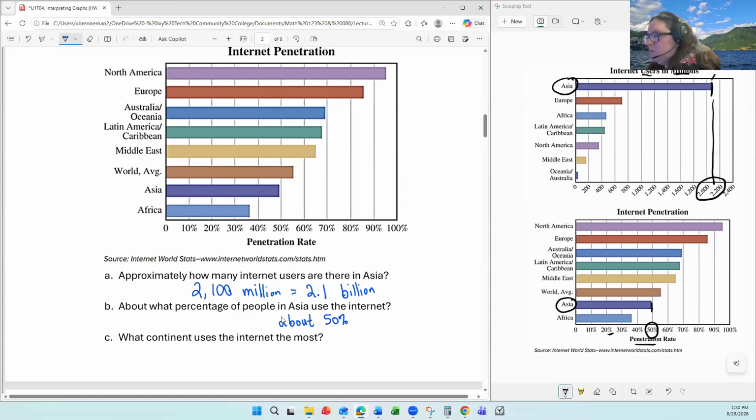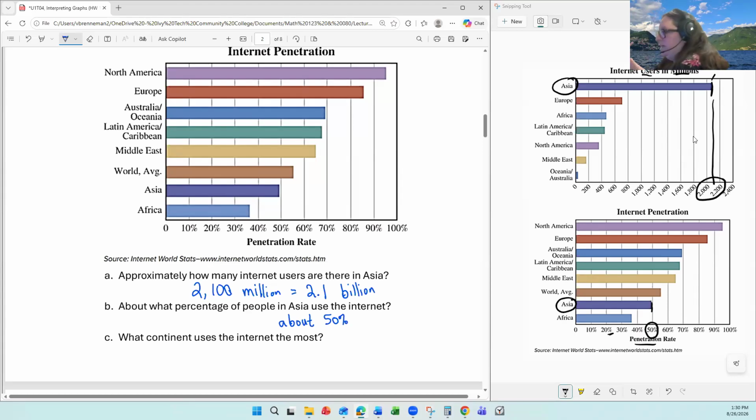And then we have a question of what continent uses the internet the most? Well, we have to think about that a little bit. There's not one right answer. It depends how you're thinking about it. Asia clearly has by far the most users, but the fact that that's still only 50% of the population means they also have even more people not using the internet.